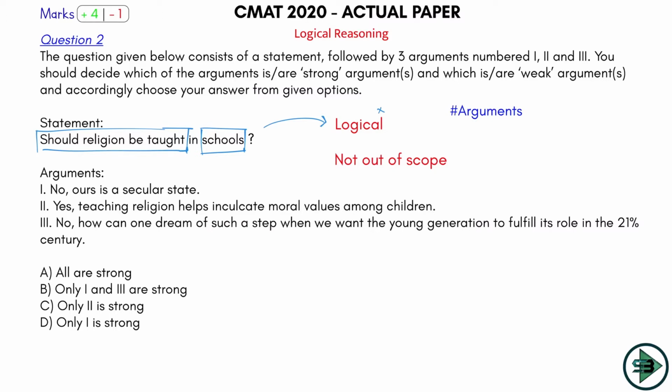So you have to come up with a logical argument, something that is a substantial enough reason, when you are saying religion should or should not be taught. Okay, so that's the first thing. Second, it should not be out of scope. So you have to remain within this statement. Any other reason or thing given as an argument which is not at all related to the statement, and which is saying that religion should be taught in school. If it's not at all related to the statement, it is out of scope. So again, it is a weak argument.